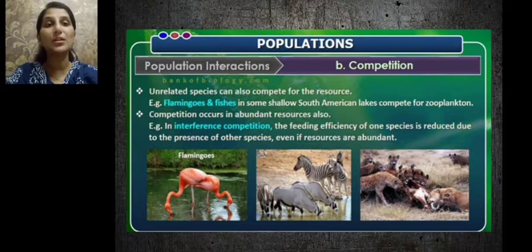And competition occurs in abundant resources also, not only when the resources are limited. For example, interference competition. The feeding efficiency of one species is reduced due to the presence of the other species even when the resources are abundant. Such type of competition is called interference competition, and it occurs when the resources are in abundance. It is because the feeding efficiency of one species is reduced due to the presence of the other species, as they are competitively more equipped to have more feeding efficiency.